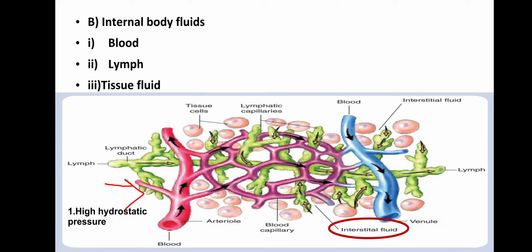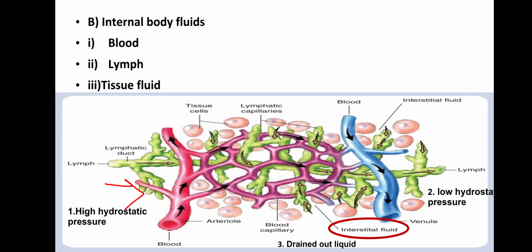Now this interstitial fluid is actually the drained out liquid which is formed outside the capillary. The interstitial fluid formed outside the capillary has to go back. So how is it going to enter back? It is going to enter back into the venules, because these venules have low hydrostatic pressure.